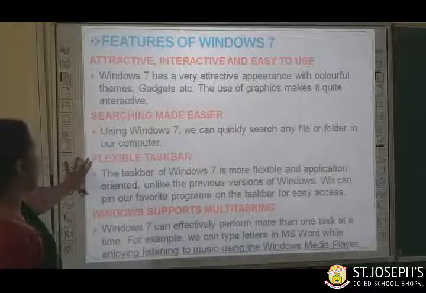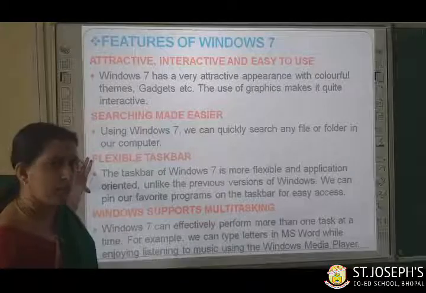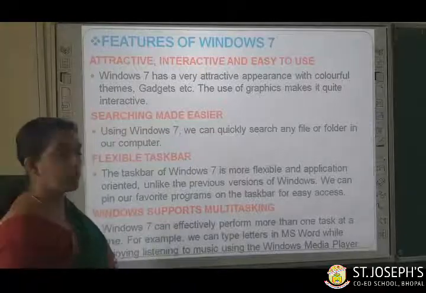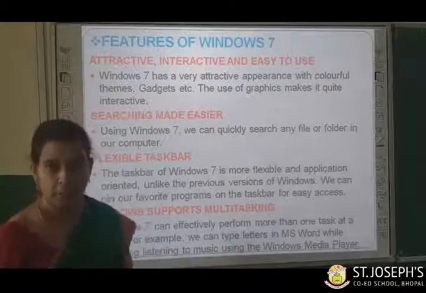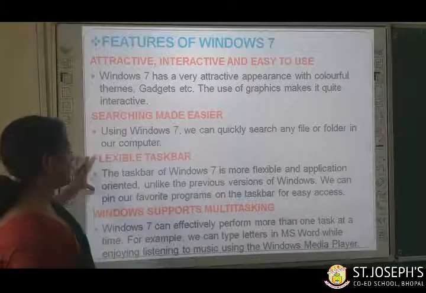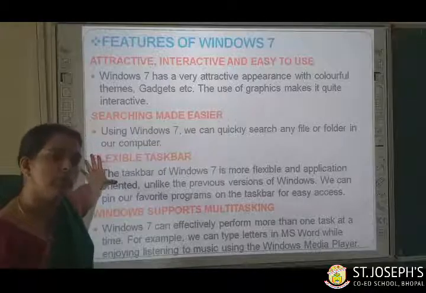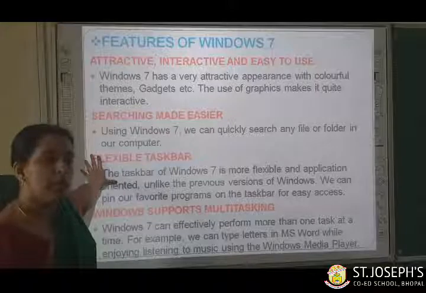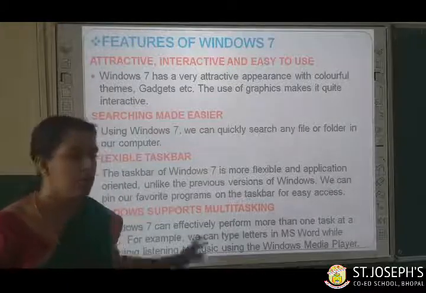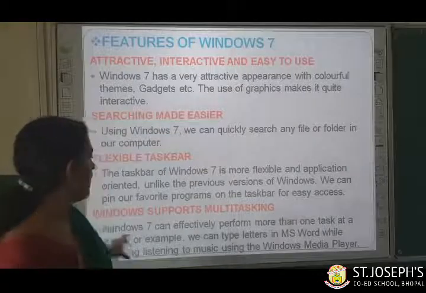The third feature is a flexible taskbar. Windows 7 has a flexible taskbar. What do you mean by taskbar children? You have also learned this concept in your class 3. What is desktop? What is taskbar? Once again I will tell you what a desktop is. Desktop means the opening screen of the Windows operating system. When you start the computer, the operating system gets loaded in the computer memory. The first screen which you get is called the desktop.